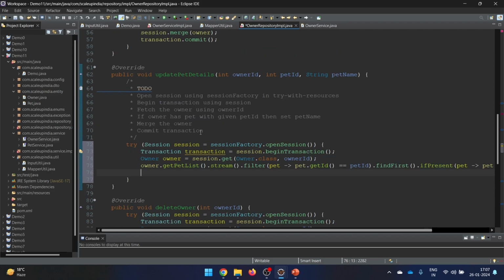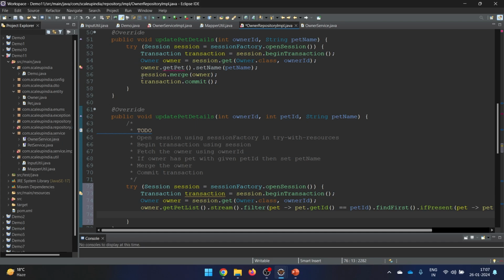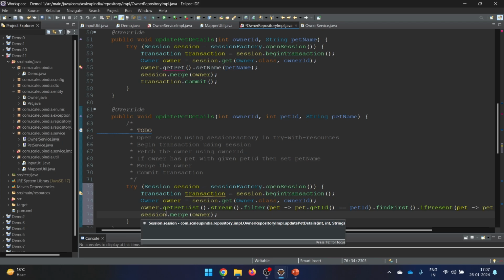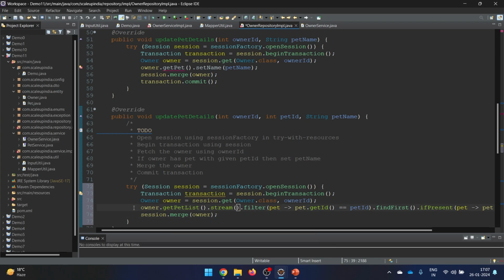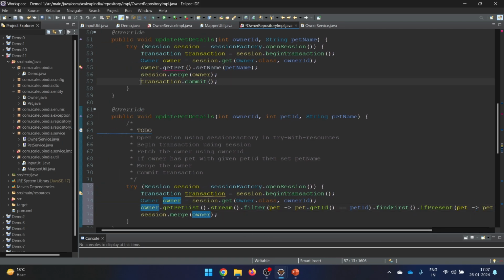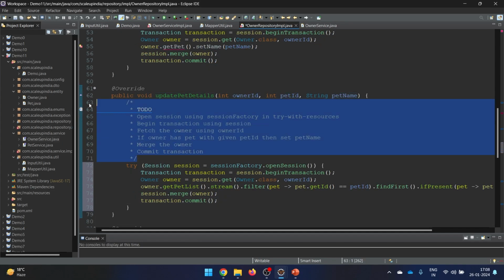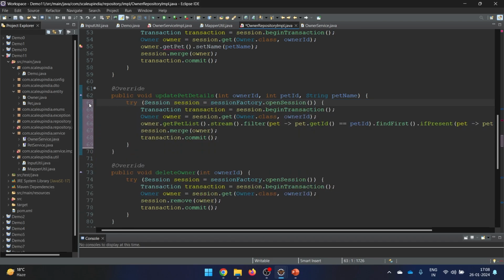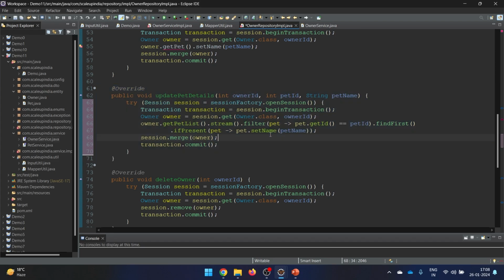Now this is done, and the next part is to merge. So we'll just copy this and do it like this, merge, because in the owner you have already updated the pet. Okay, so directly the pet name you have updated it like this, and then we just need to commit our transaction. So this commit also we have done, and now we can remove this particular part also, and if you wish we can format our code a bit. So now this looks good, Control Shift F.